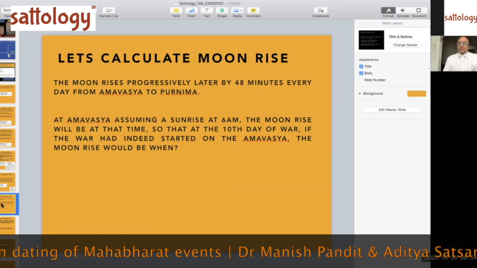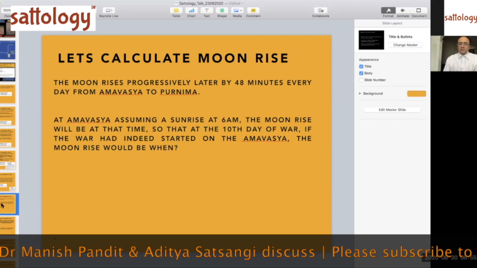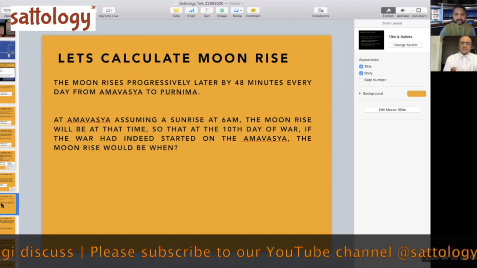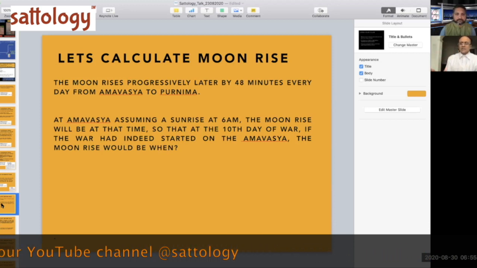So let us calculate the moonrise now. And the moon rises progressively later by 48 minutes every day from Amavasya to Purnima. So at Amavasya, if I assume a sunrise at 6 a.m., let us say, for ease of calculation, the moonrise will be at that time. So 48 minutes is one muhurta.